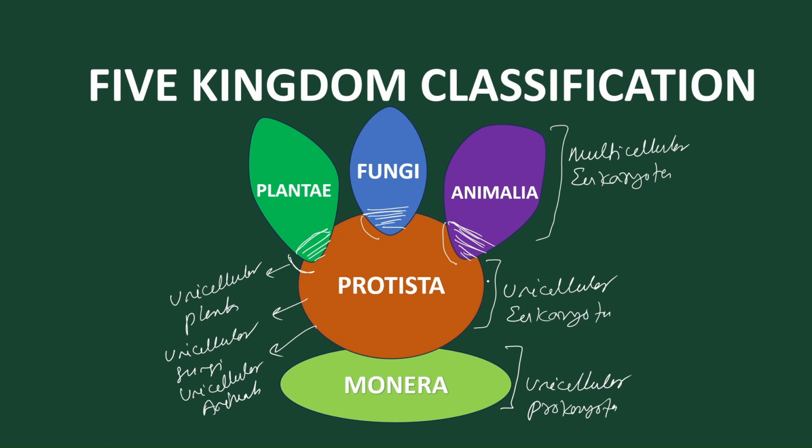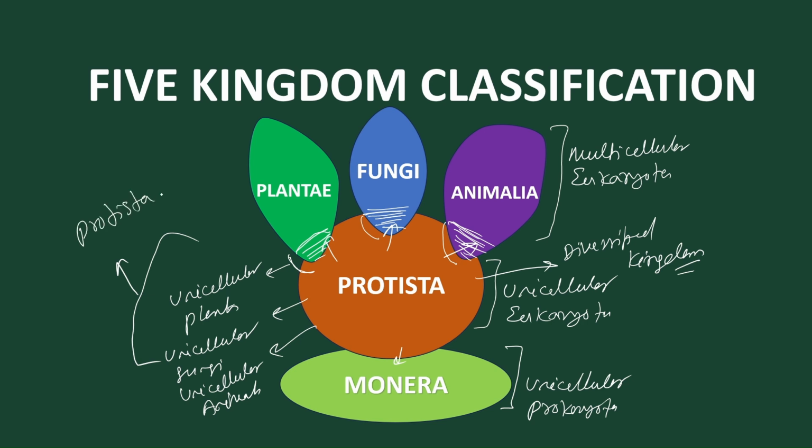If the question arises, which is the diversified kingdom? Protista is linked with Plantae, Fungi, Animalia, and also linked with Monera. So Protista is regarded as the most diversified kingdom. If the question arises, which group is called the connecting link between prokaryotes and eukaryotes? Similarly, Protista. So Protista is the connecting link between prokaryotes and eukaryotes.